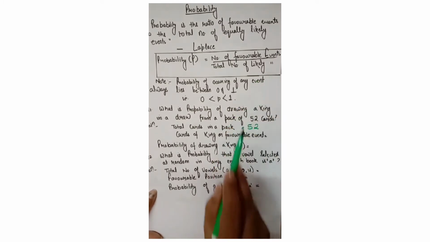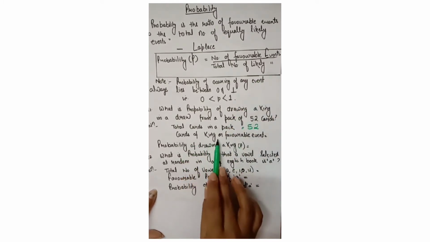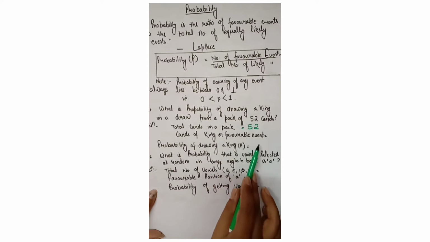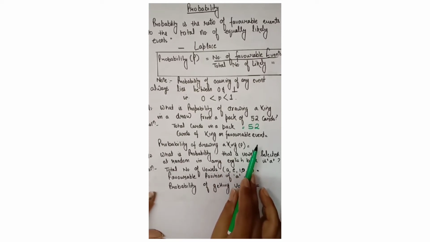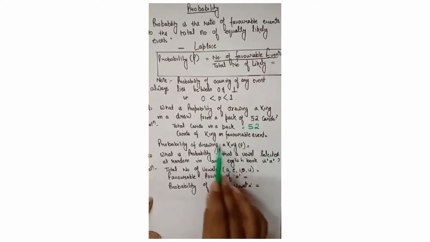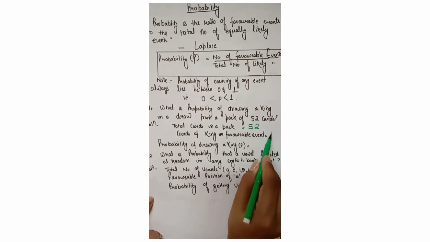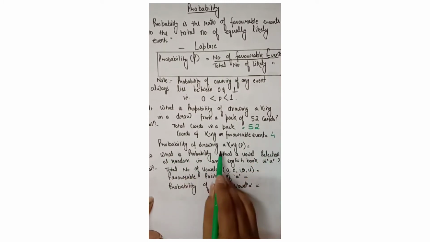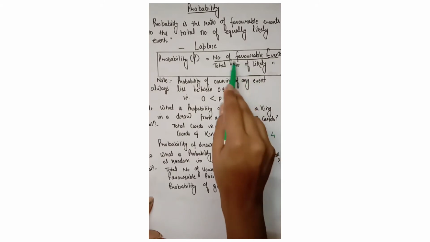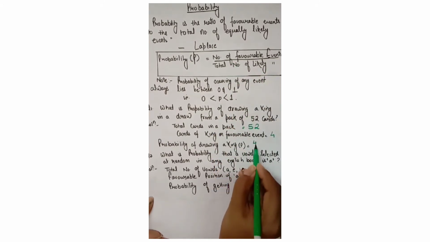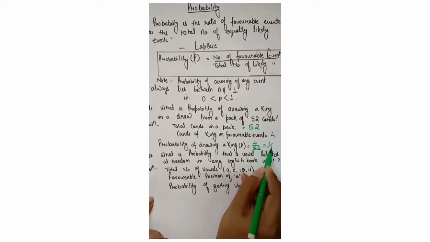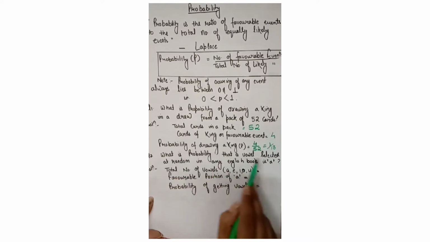Next is the card of king, or favorable event. That means how many kings do we have in the pack of 52 cards? That means 4. So the probability of drawing a king would be the number of favorable events, that is 4, upon 52, and this is 1 by 13. So this is how you can find the probability in the simplest way.